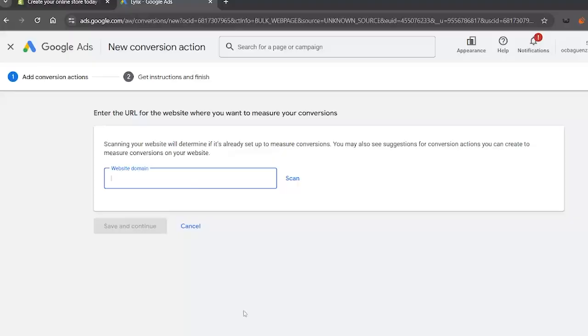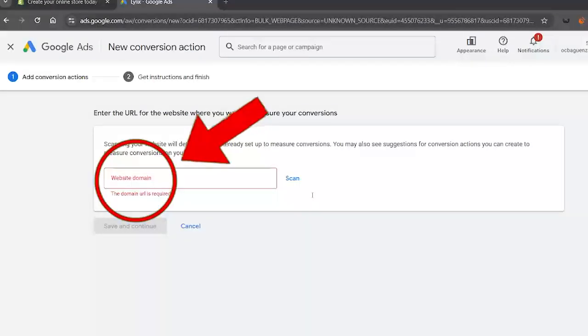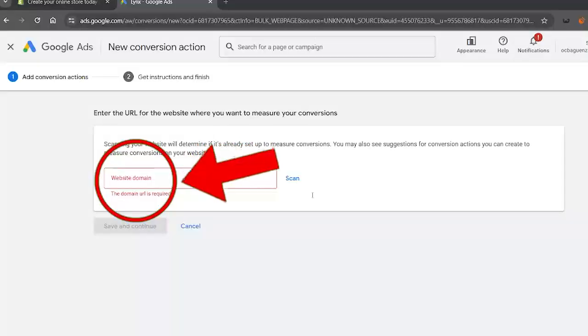For the category, select the one that fits your business. For the value, you can either assign a fixed value or set different values for each conversion. Once done, click Save and Continue.